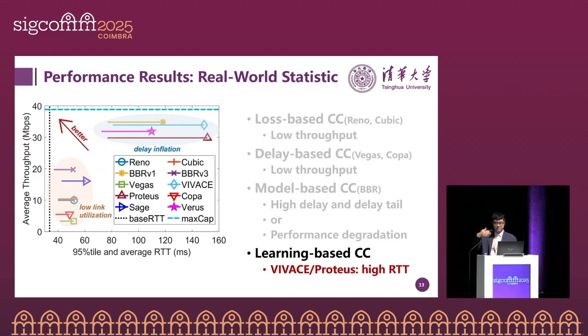We also know that recently there are some learning-based congestion controls. They use a utility to treat the network as a black box and regulate their sending rates. Here we can observe two representative CCAs, Vivace and Proteus. They also suffer from very high tail latency.